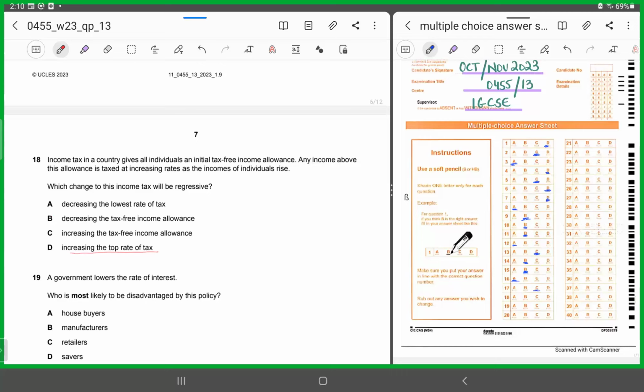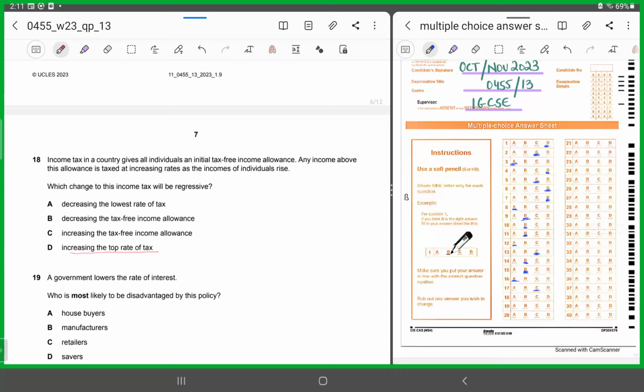So now they're asking which action of government will be regressive. A says decreasing the lowest rate of tax. If you are decreasing the lowest rate of tax, it won't be regressive in nature, right?